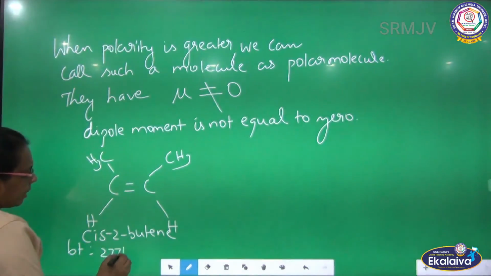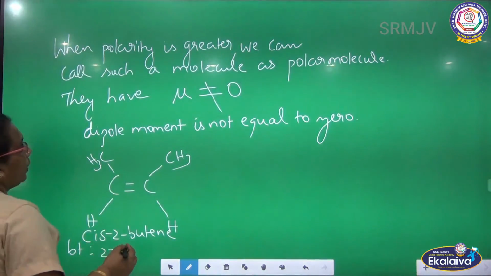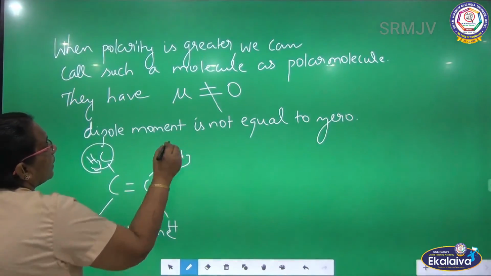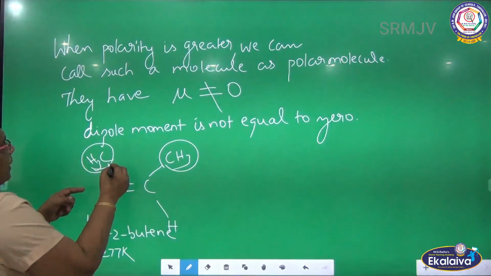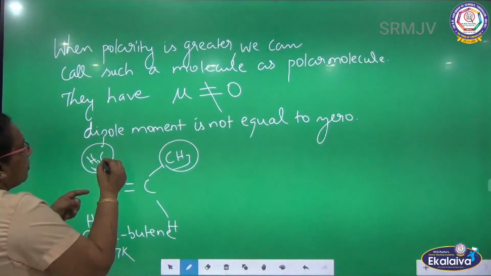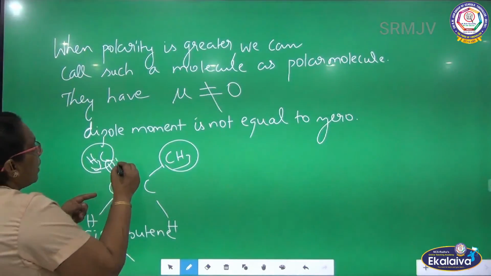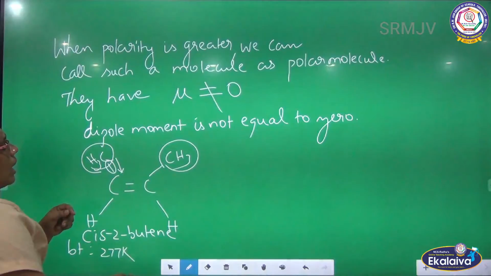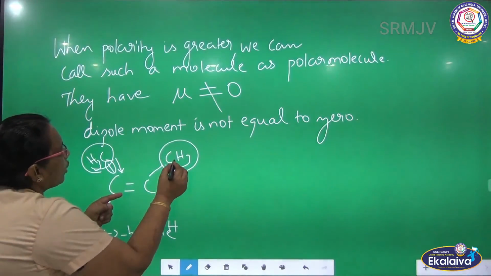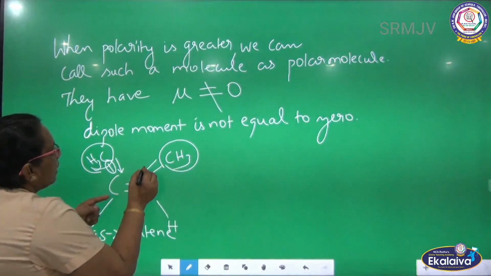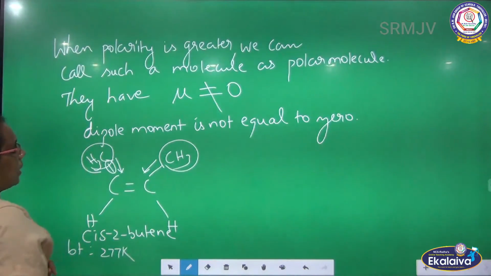It has the higher boiling point. Again, the similar groups are attached on the same side. The bonded pair between the methyl group and carbon is pulled towards carbon, and on the other side also the bonded pair is pulled towards carbon.